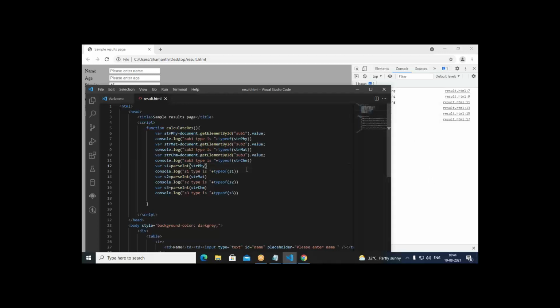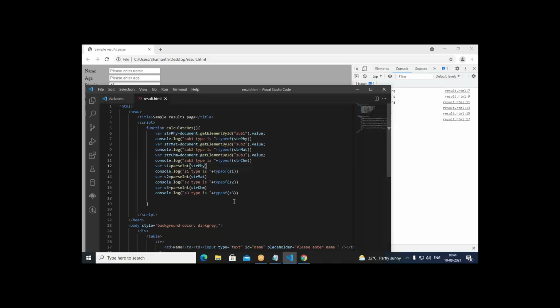We are converting the string into a number using parseInt. That function is called parseInt. Now S1 is a number, S2 is a number, S3 is also a number. We have a total of 3 numbers in this.